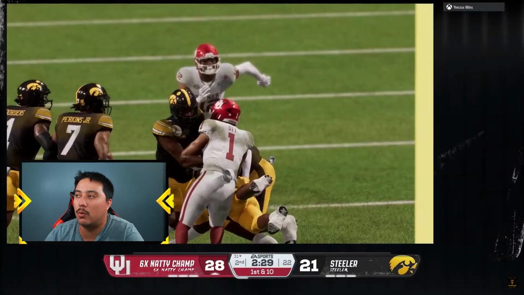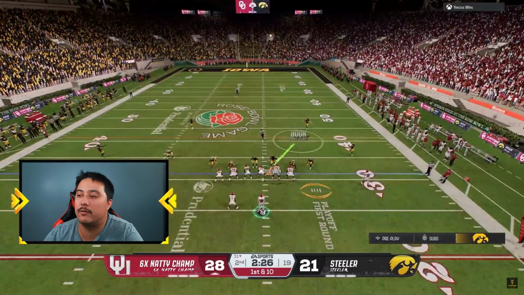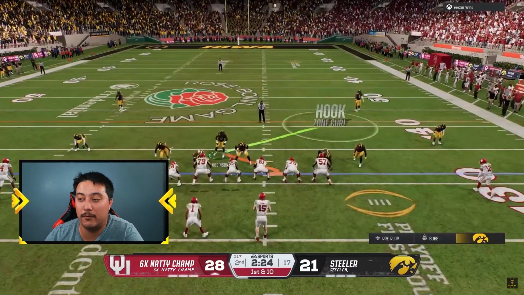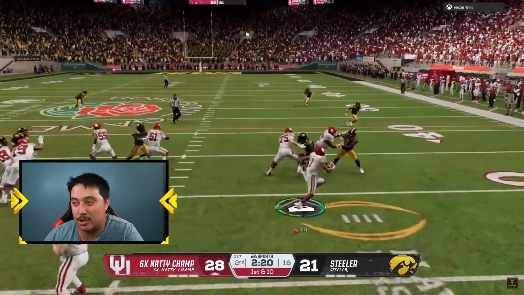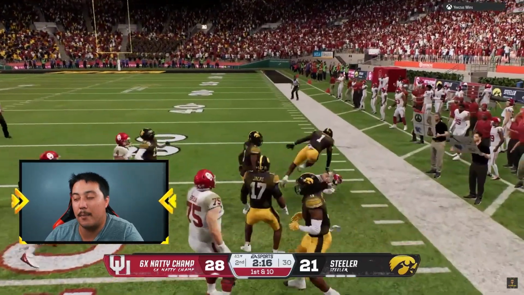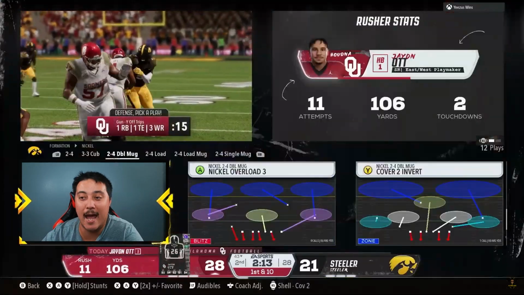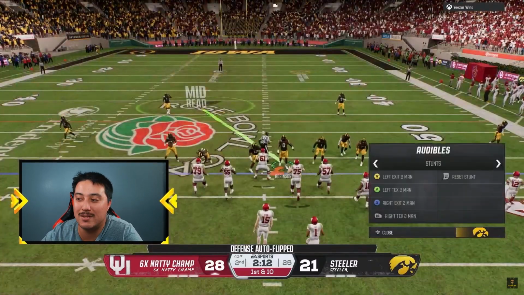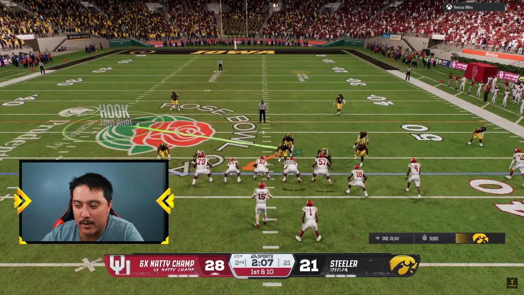And this dude runs the ball. Very unfortunate. He picks up just enough for a 1st down, too. Right here, he runs the jet motion, inside zone. This one was actually hell against double mug. This dude's averaging 10 yards a clip, 11 for 106. Not very great run defense here in this one.